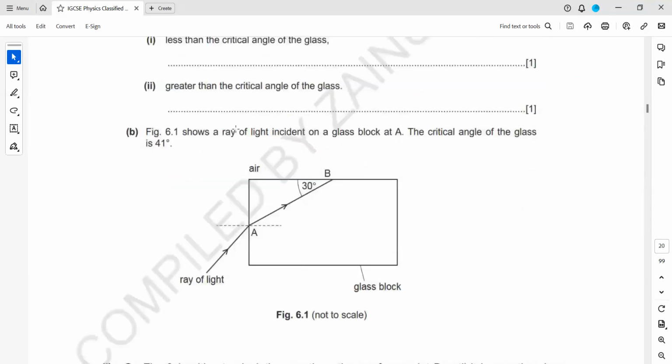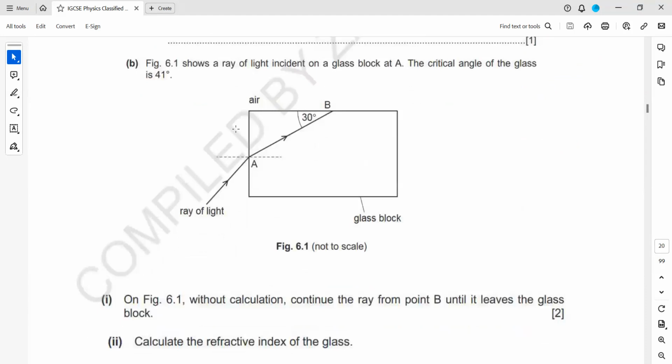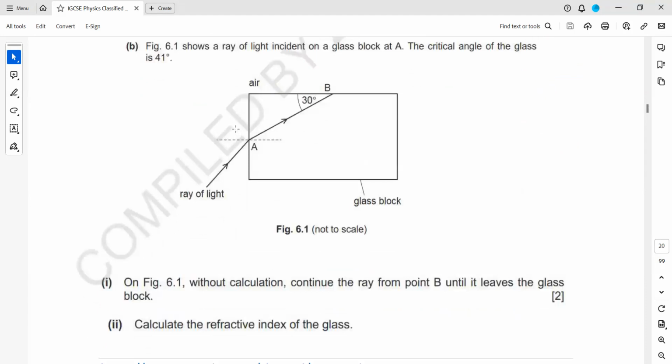Figure 6.1 shows a ray of light which is incident on a glass block. The critical angle of the glass block is 41. On the figure, draw, without calculation, and continue the ray until it leaves the glass. So first what we do, we draw a normal. Normal is always perpendicular to the surface.